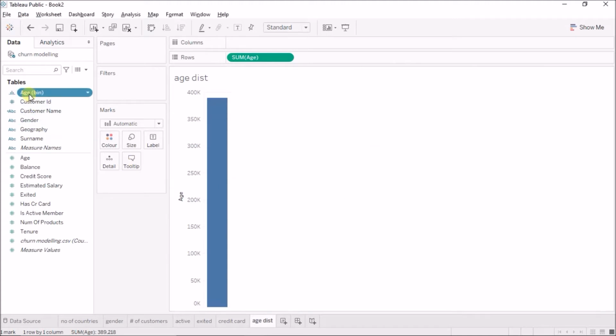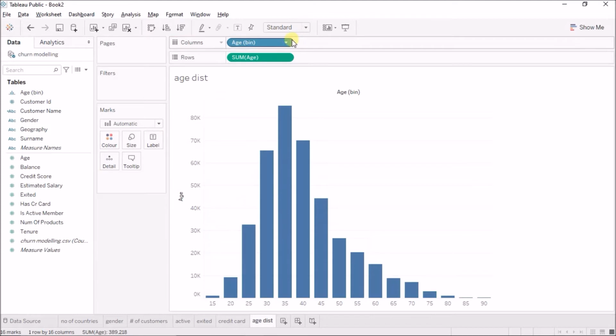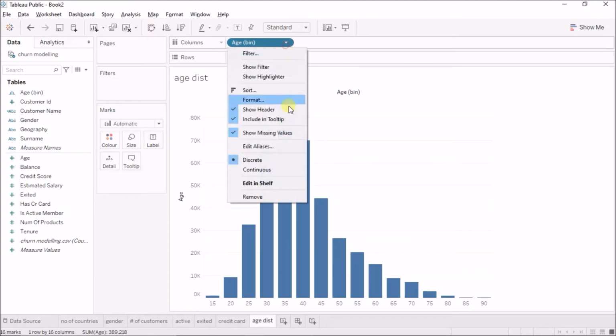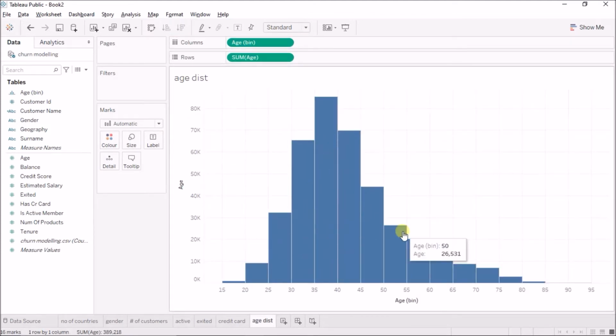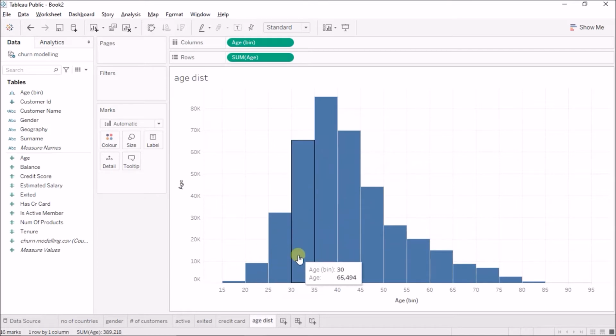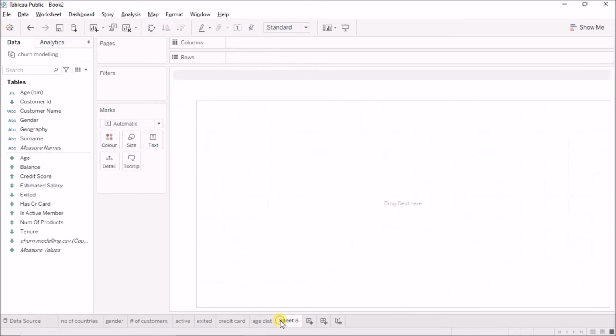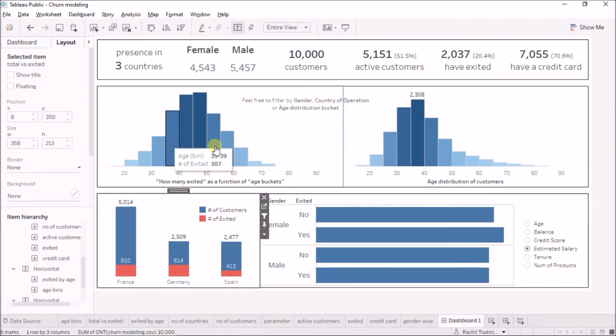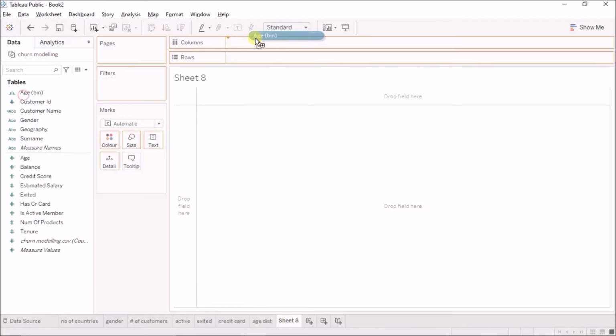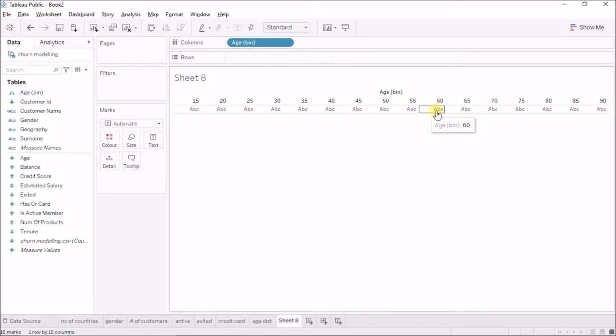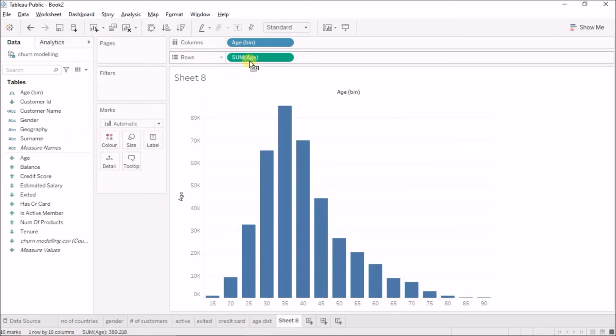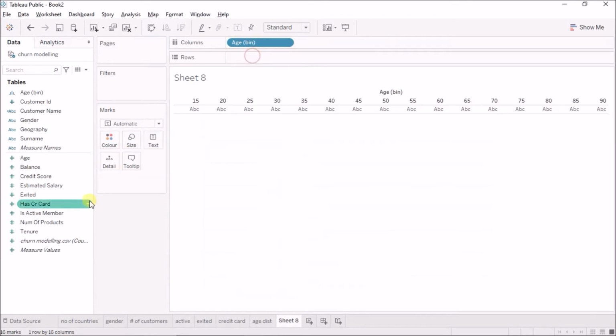Okay, and I'll bring this age bin here, and this will create the same histogram, but I'll make this continuous. Okay, so now this is the same histogram. So the age histogram is done. Next is how many exited as a function of the age buckets. So I'll bring the age buckets here, because the buckets are the same, and I'll bring the sum of age here. No, not sum of age. I'll bring the exited here.